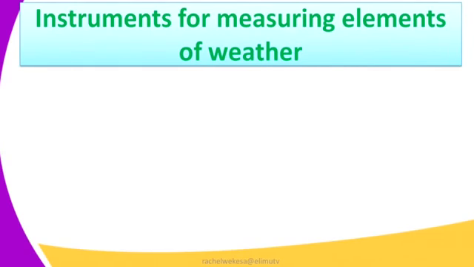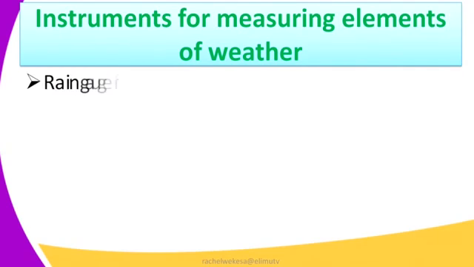Let's look at the instruments for measuring elements of weather. Instruments are gadgets that can be used to measure the elements of weather. In our previous lesson, we looked at the elements of weather. Just to rewind, we have sunshine, temperature, rainfall, precipitation, and cloud cover.